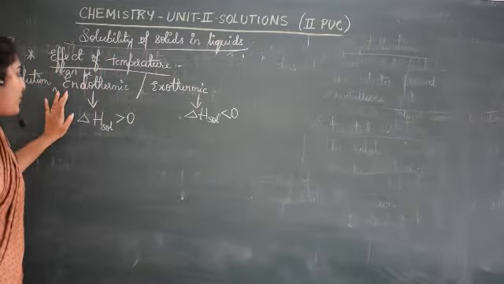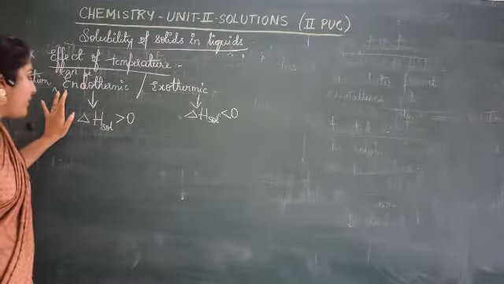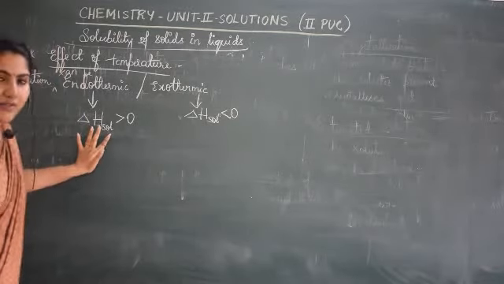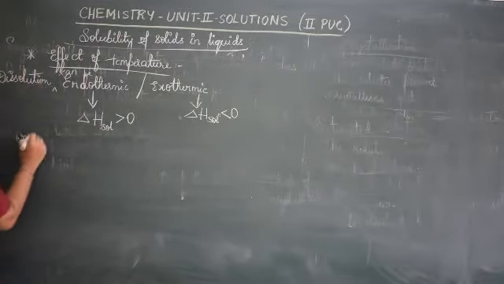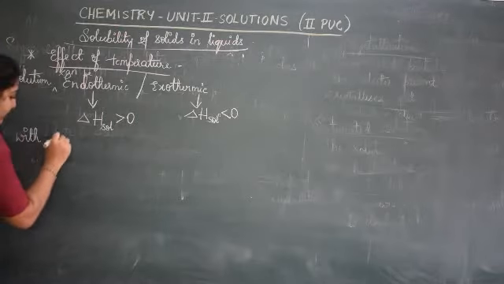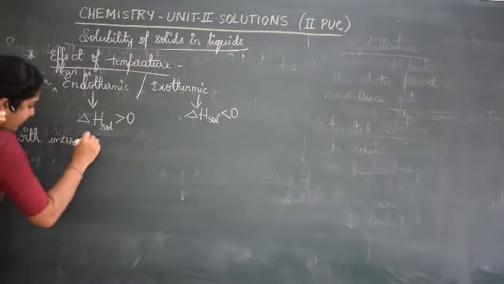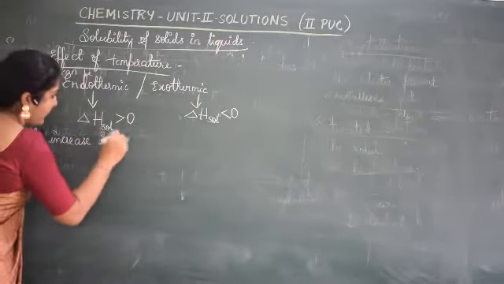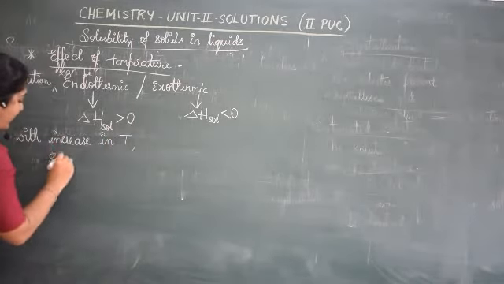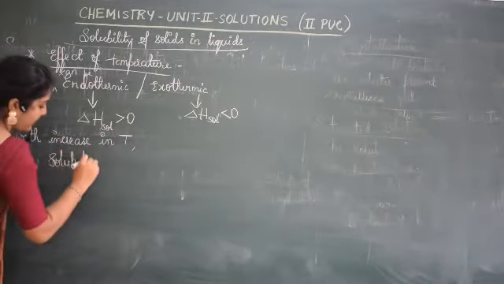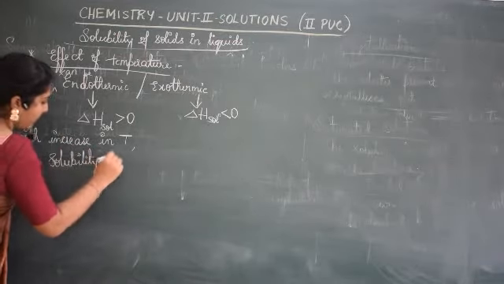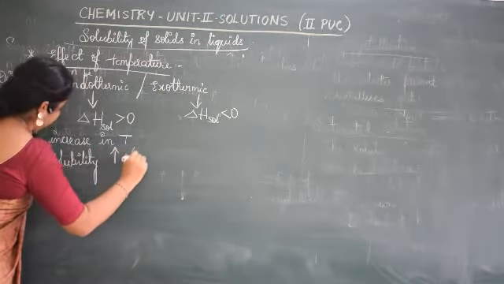If the dissolution process is endothermic, meaning delta H is already positive, then with increase in temperature, solubility also increases.